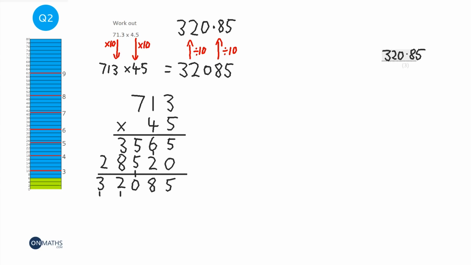320.85. And normally you can just check to see roughly whether that's right. So 71 is roughly 70, 4.5 is, I don't know, roughly 5. So 7 times 5 is 35, so 70 times 5 is 350. Well, 320.85 is not far off 350, so we know we've probably got it right.